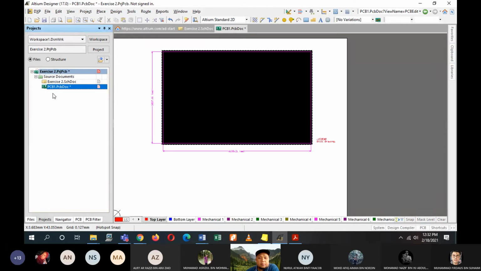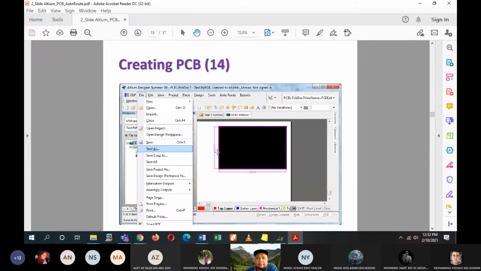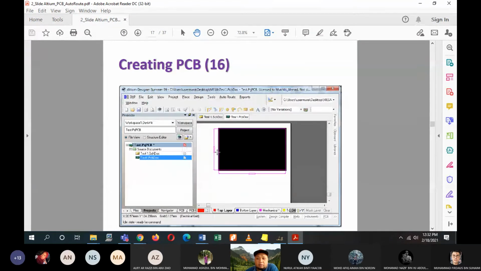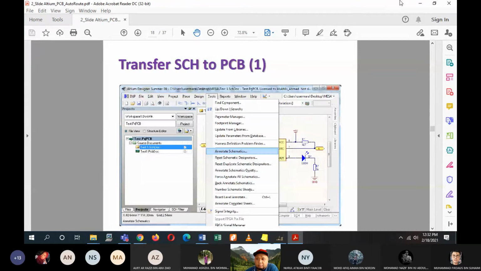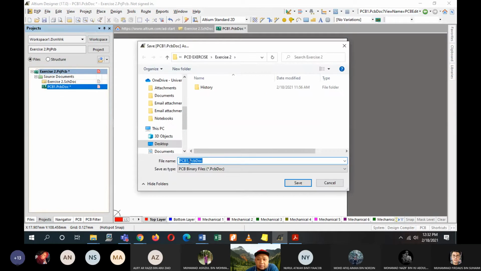Now the free document folder has gone, and the PCB1.pcb document is already linked with your exercise 2.project.pcb file. So you have to save them. The best thing to do is save them with the same name as your schematic. So I want to name them exercise 2 as well.